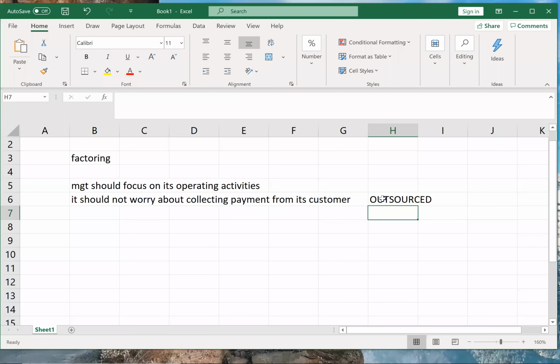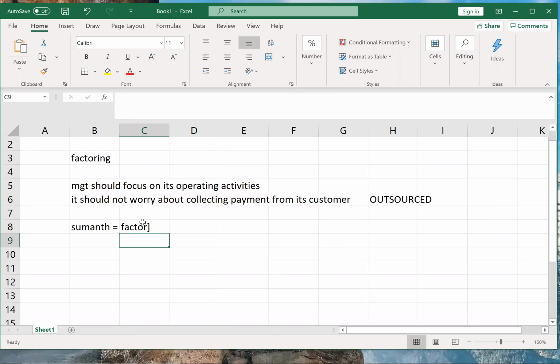So Sumant becomes a factor. Anshika will be the customer, and me as the management will not worry about collecting payment from Anshika. I have asked Sumant to do it. Sumant is my factor.